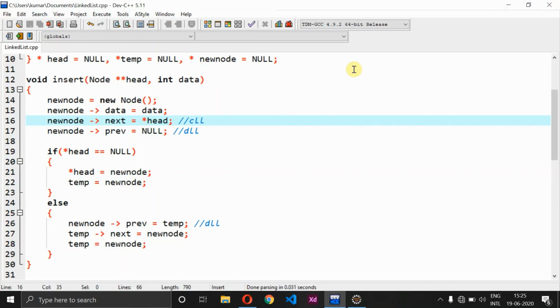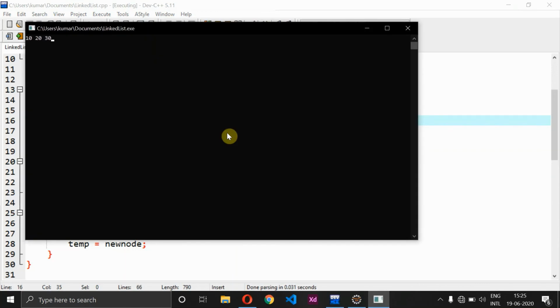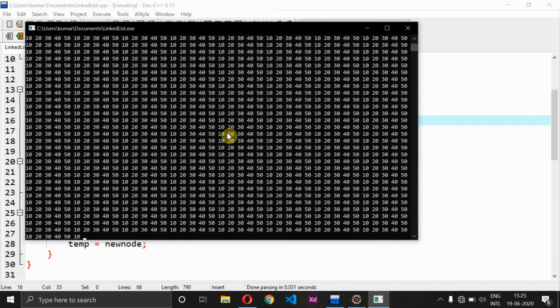So this is what represents that it is a circular linked list, where it doesn't have any end. So let's try to compile this one more time by giving some other input. So 10 20 30 40 and 50. Now again see here, it is running endlessly. So this proves that this program has been implemented as a circular linked list.